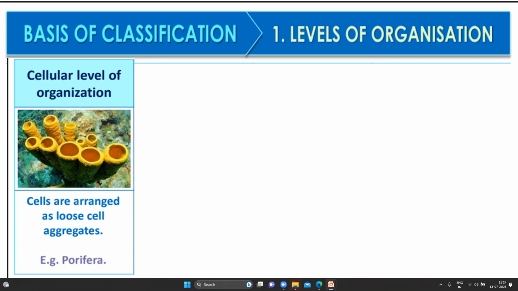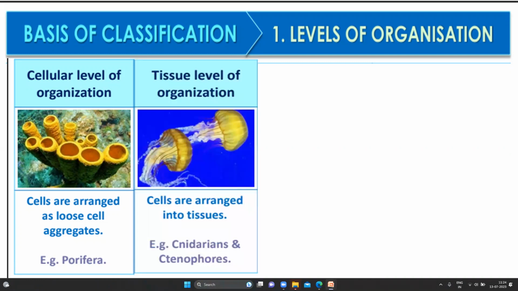There is no tissue, no organ system. Example is Porifera. That is the first phylum. Then tissue level organization means, will there be cells present? Cells will be present. Cells group together to form tissue. So there is tissue. Cells are arranged into tissue. Here the cells are loosely joined together, but not as tissue. Example is Cnidaria and Ctenophora, the second and third phylum.